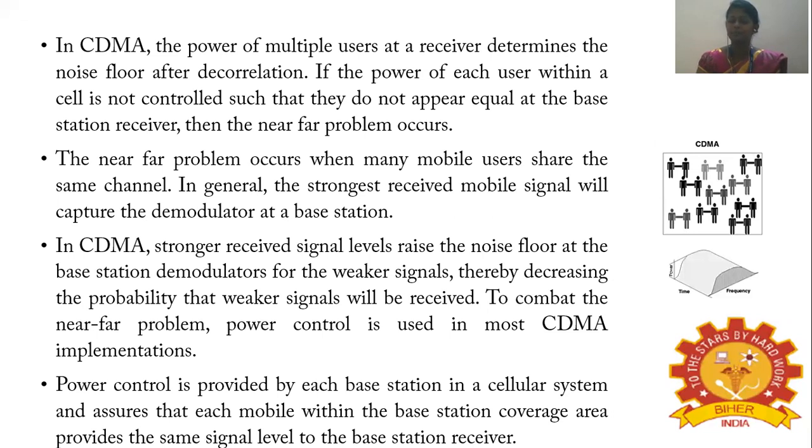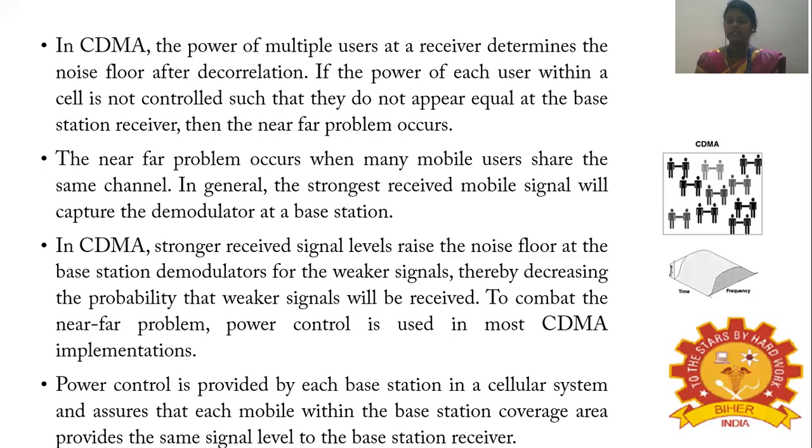In general, the strongest received mobile signal will capture the demodulator at the base station. So in a CDMA system, the stronger received signal level will raise the noise floor at the base station demodulator for the weaker signal. The weaker signal will treat the other signals as noise, thereby decreasing the probability that the weaker signal will be received.